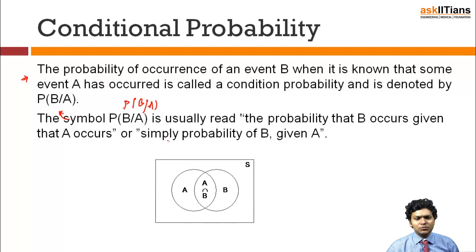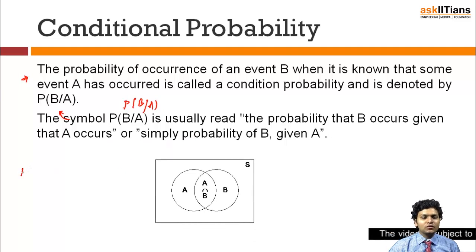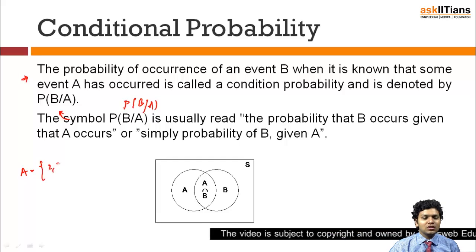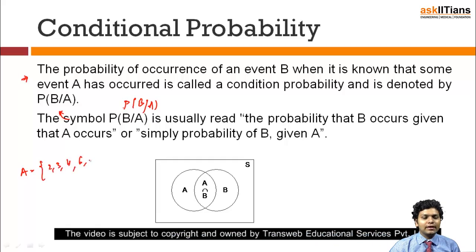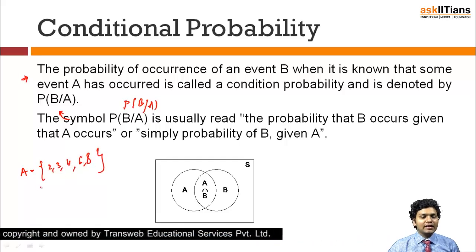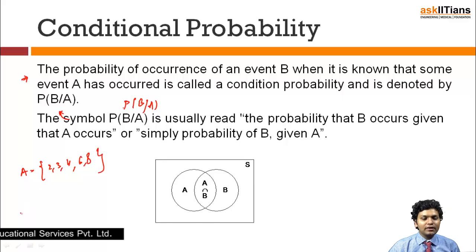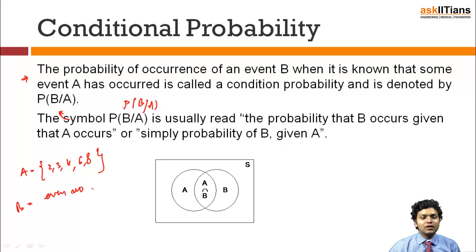Now let's understand more deeply what this exactly is. Suppose I have an event A whose sample space is 2, 3, 4, 6 and 8. Now I am trying to find an event B which is the existence of an even number less than 6, right?